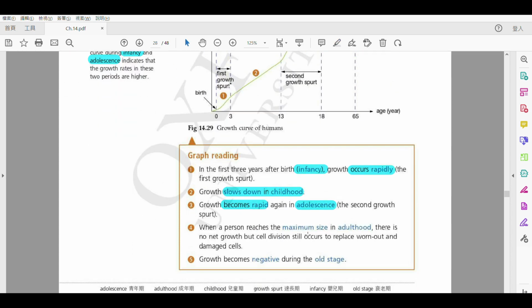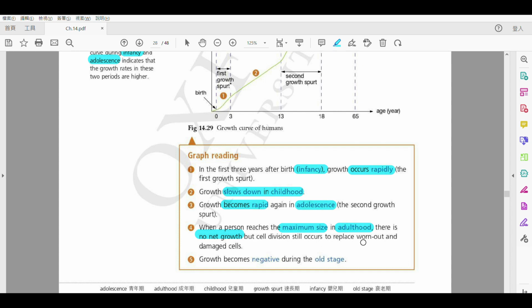So this part is we are talking that during adulthood, we have reached the maximum size. Okay, so there will no longer be any net growth. Remember, we still continue to grow, but there is no net growth. Okay, that means cell division is still happening, but the rate of cell production will be the same as the cell destruction, or you can say cell wearing out.